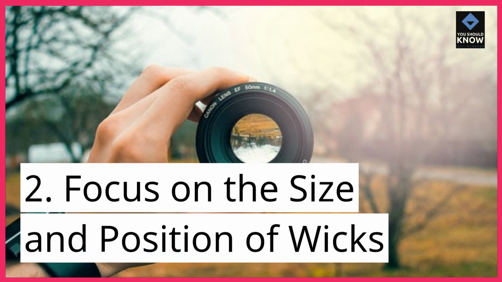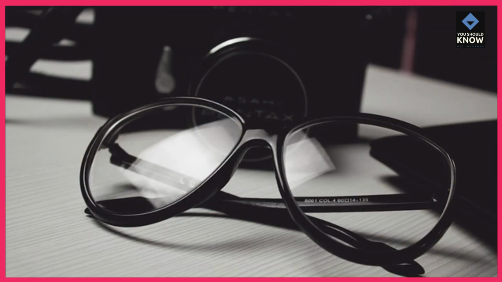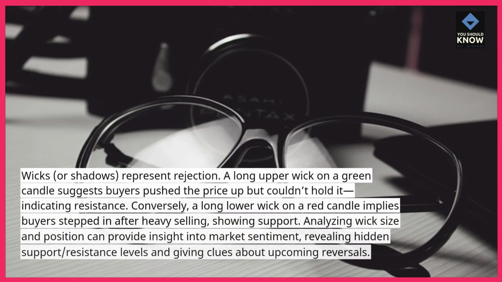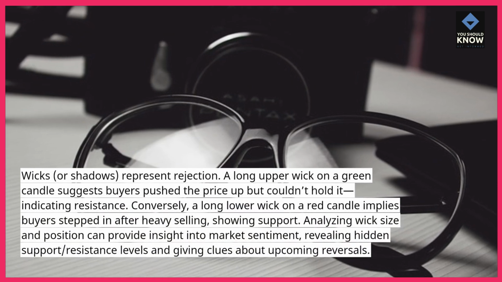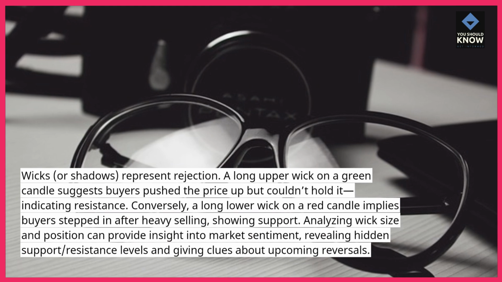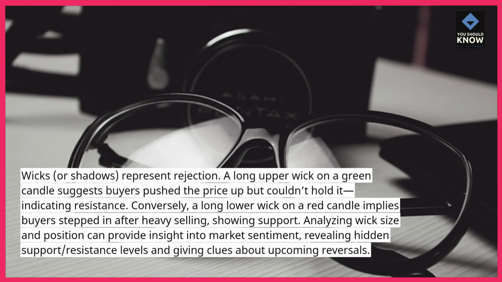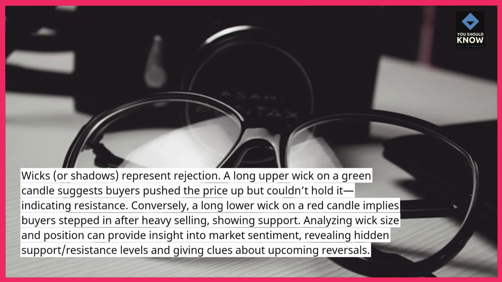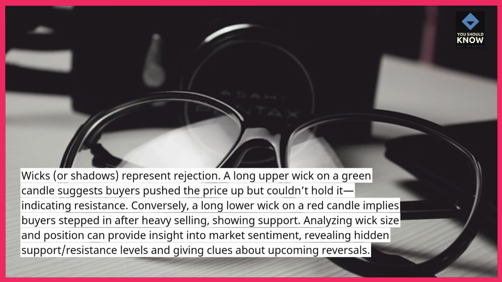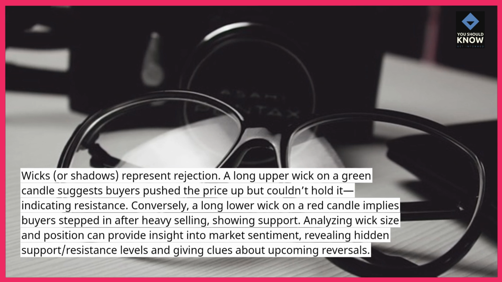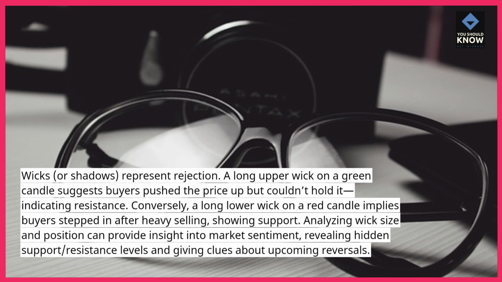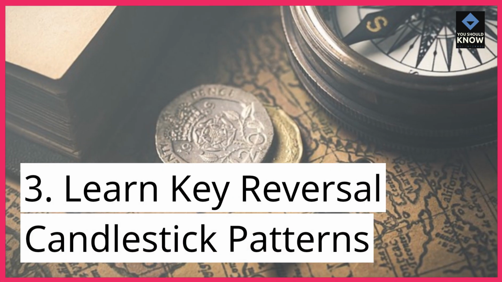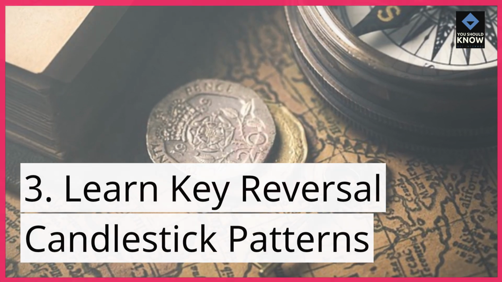2. Focus on the size and position of wicks. Wicks, or shadows, represent rejection. A long upper wick on a green candle suggests buyers pushed the price up but couldn't hold it, indicating resistance. Conversely, a long lower wick on a red candle implies buyers stepped in after heavy selling, showing support. Analyzing wick size and position can provide insight into market sentiment, revealing hidden support, resistance levels, and giving clues about upcoming reversals.